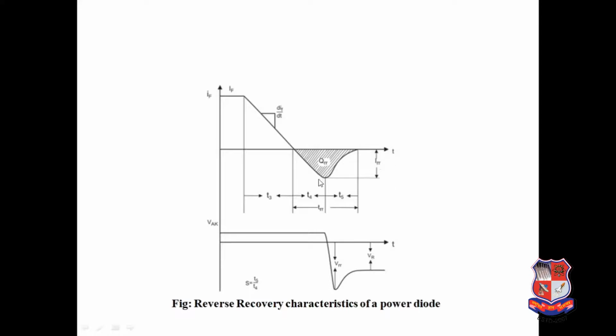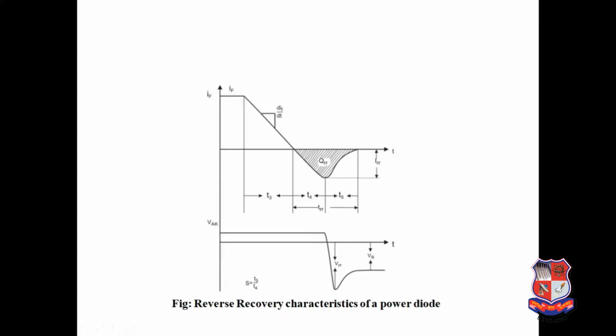So this is known as the peak. This is nothing but the peak reverse recovery current, which can be comparable to the forward current IF. In many power electronic circuits like a chopper and inverter, the reverse current flows through the main power switch in addition to the load current, and therefore this reverse recovery current has to be accounted for while selecting the main switch. So when we are selecting a main switch, this peak reverse recovery current should be taken into consideration.